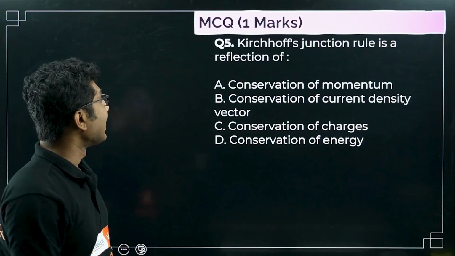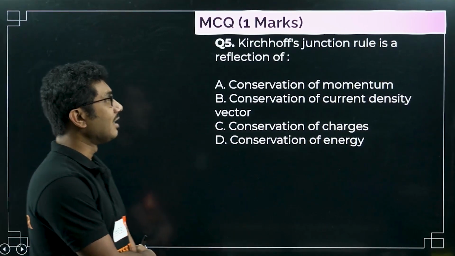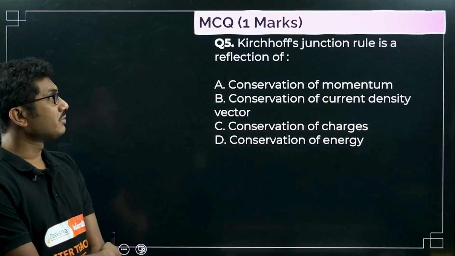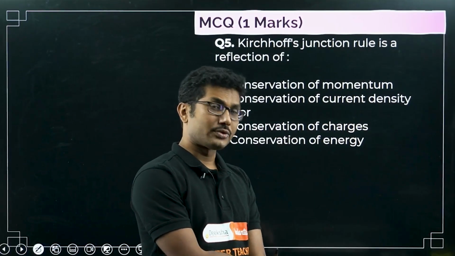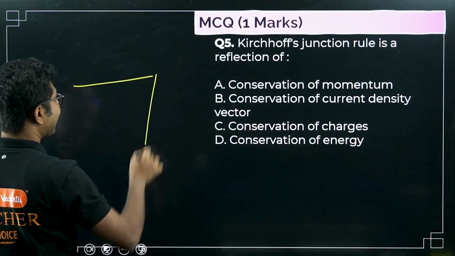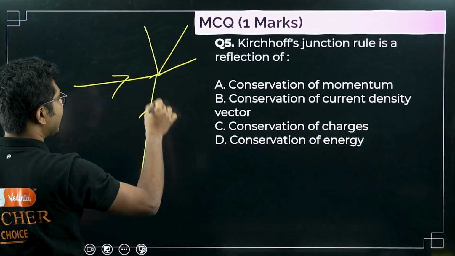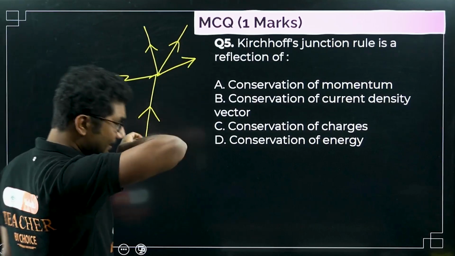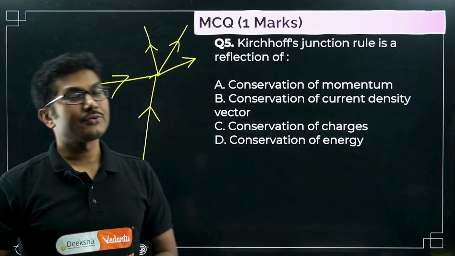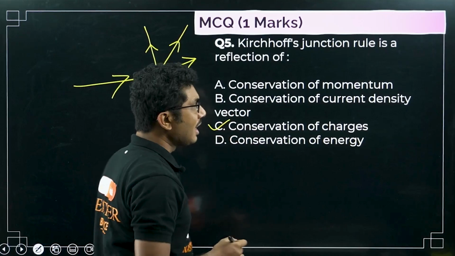Next question: Kirchhoff's junction rule is a reflection of. You have to understand the logic behind this question. What are Kirchhoff's laws? There are 2 Kirchhoff's laws. One is Kirchhoff's junction rule, another is Kirchhoff's loop rule. Kirchhoff's junction rule says that the total current entering a junction equals the total current exiting the junction. Suppose these currents are entering, these currents are exiting. The total current entering is equal to the total current exiting. That is basically the conservation of charge, not conservation of energy.